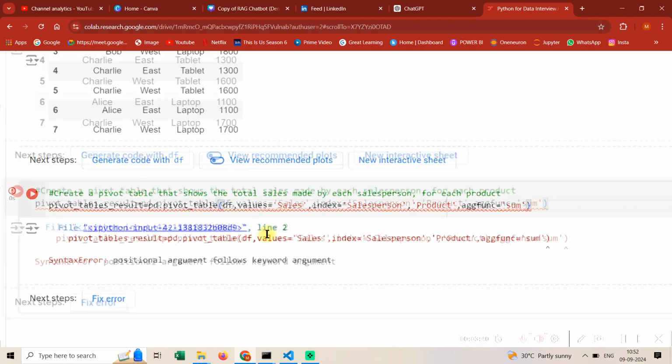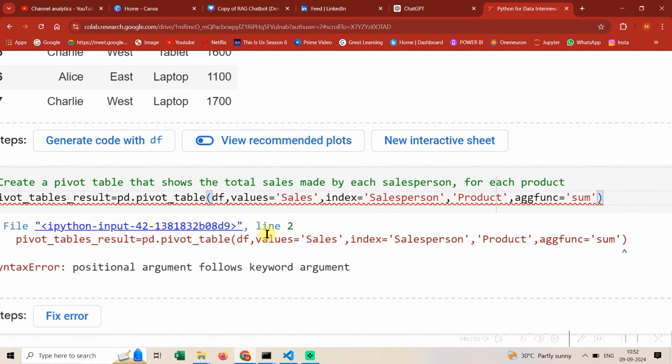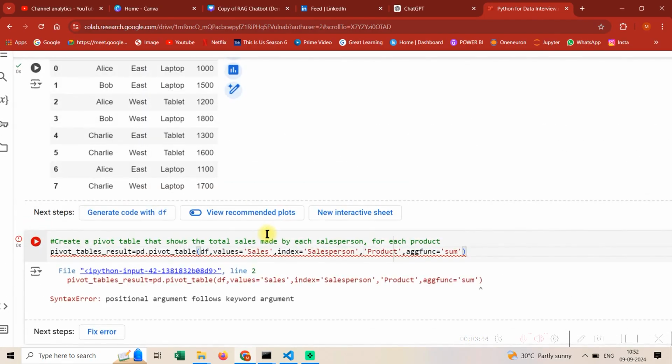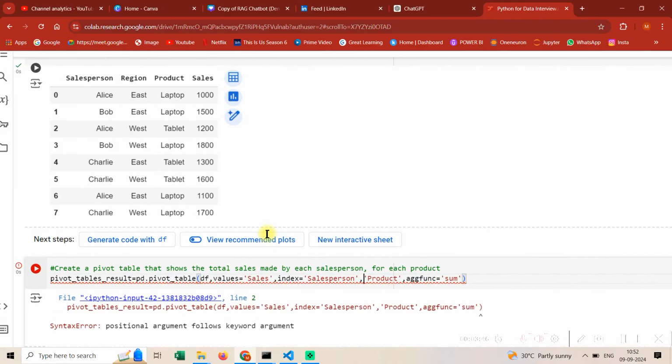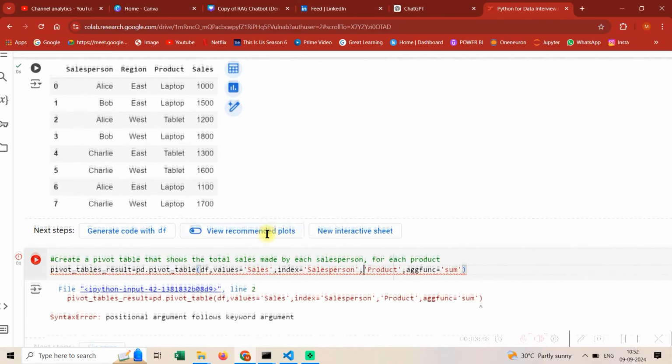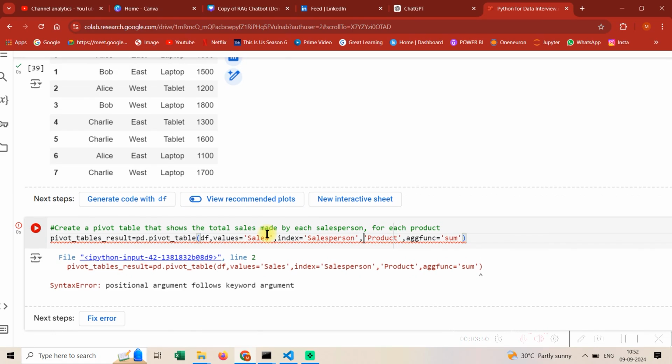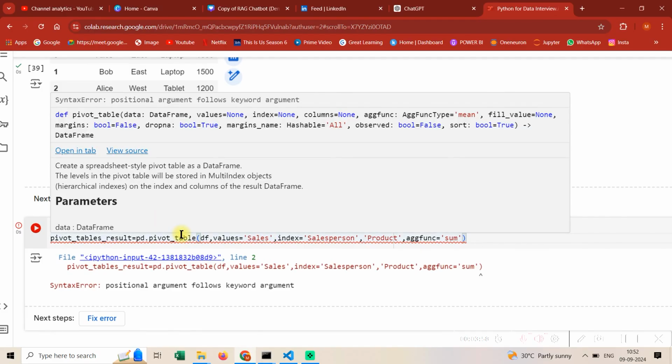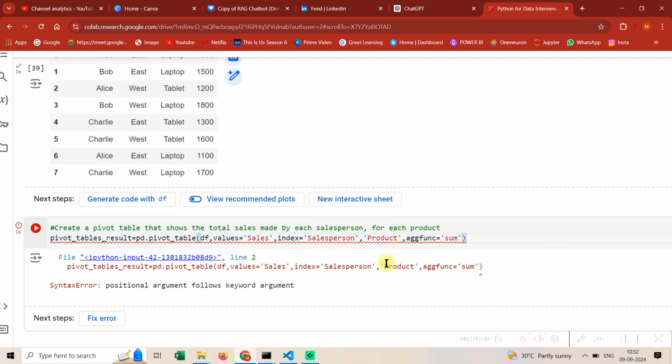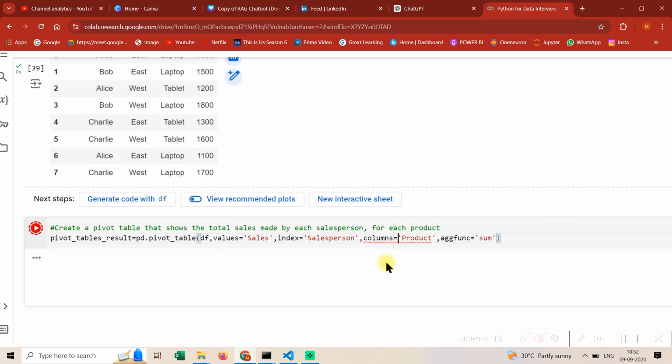Positional argument followed by keyword argument. Okay, makes sense. Argfunc is equal to some. So let's just try to read. Okay, the thing is not column, it's columns.